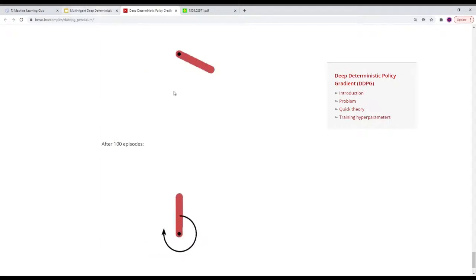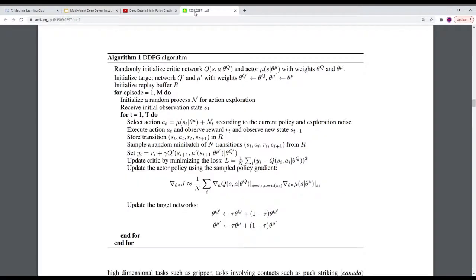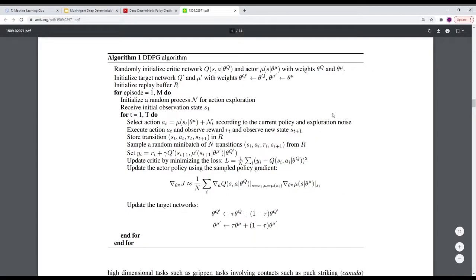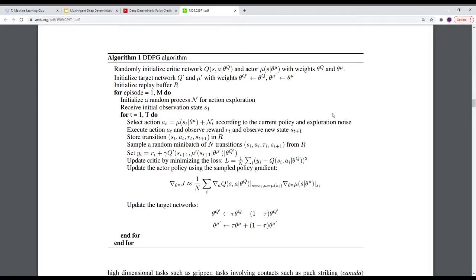Let's consider how we would implement a DDPG. We have an actor network and a critic network, and they work together, once again this is reinforcement learning, to try to come up with the best policy for our agent, in this case the pendulum.